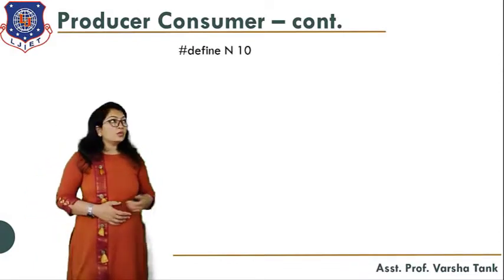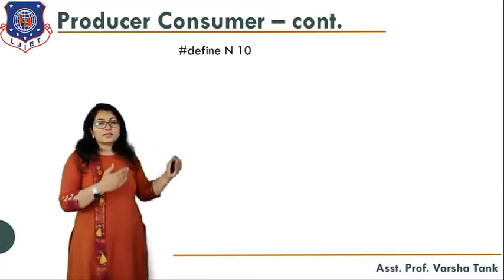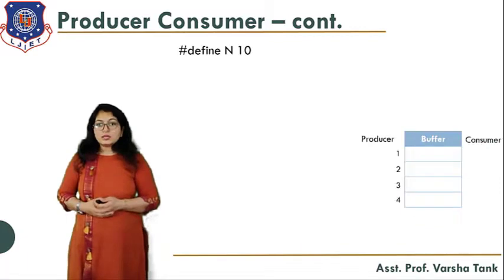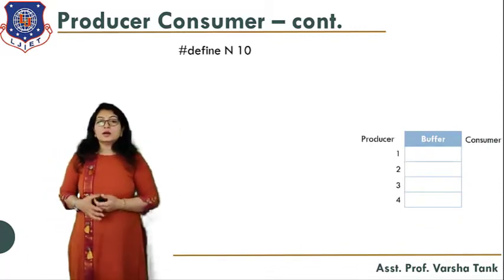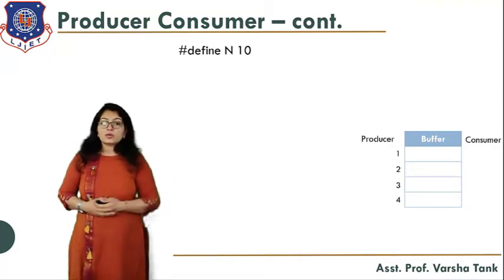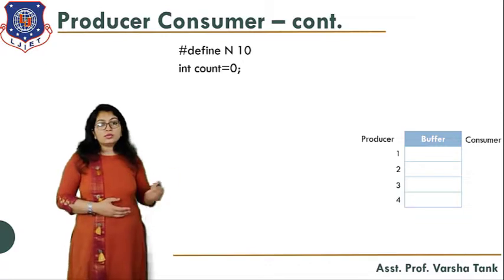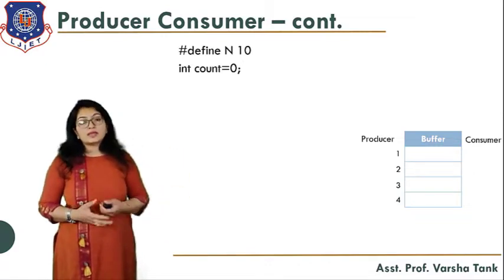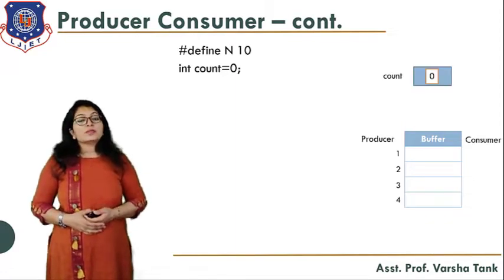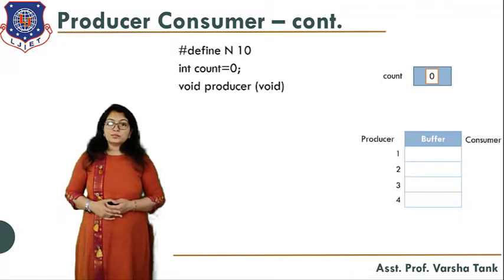So let's have a look at the algorithm for this. Just define the fixed size buffer, whether it is 10, 4, 5, etc. Here I have defined the algorithm with n equal to 10, and for the figure I have taken n equal to 4. Then integer count equal to 0: this is a counting variable for defining whether an item is in the buffer or not. Initially we have assigned count as 0.